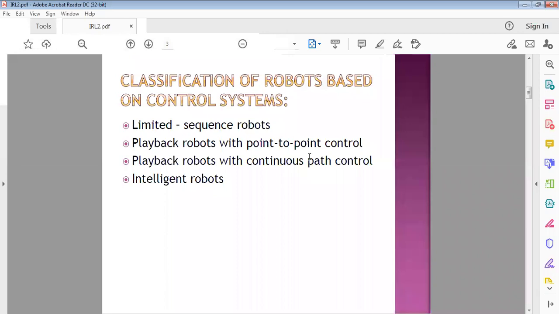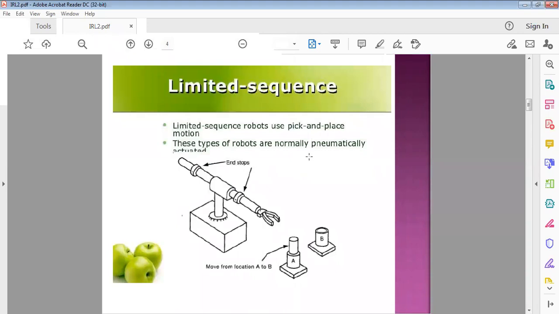So in today's class, we discussed classification of robots based on control systems: limited sequence robots, playback robots with point-to-point, playback robots with continuous path, and intelligent robots. Limited sequence robots are used in simple applications, especially pick and place.